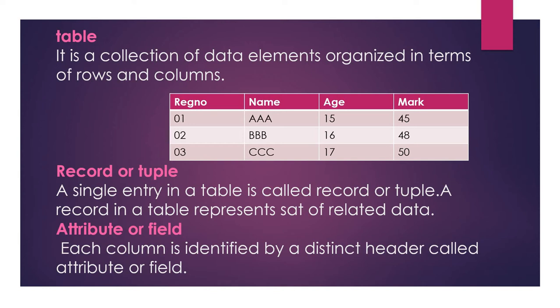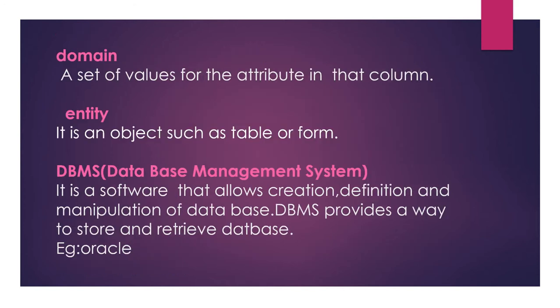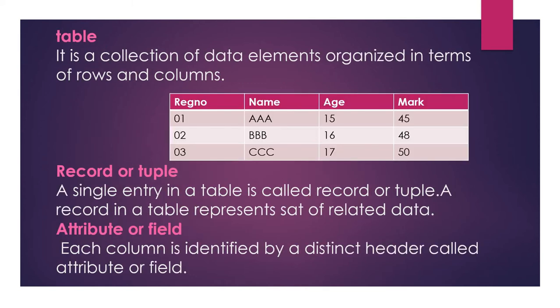Then attribute means the header for each column. The headings for each column are called attributes. Then what is a domain? The values for each attribute are called its domain. Then entity means it may be a table or form. DBMS means it is software for managing the database.